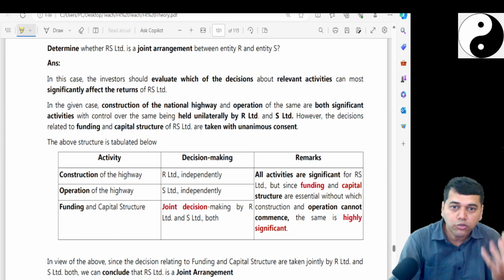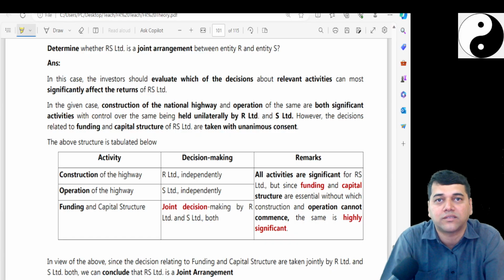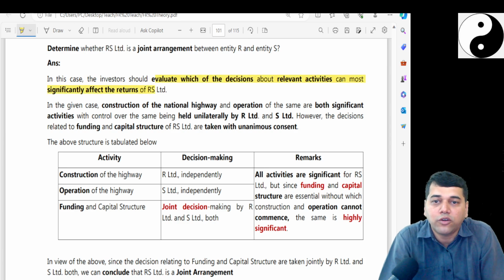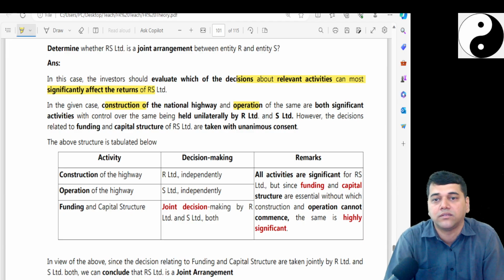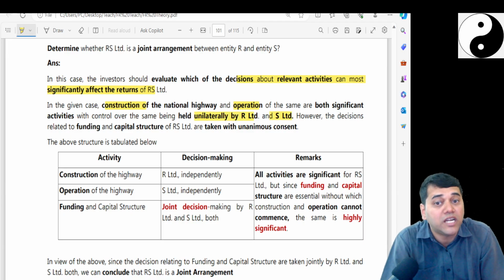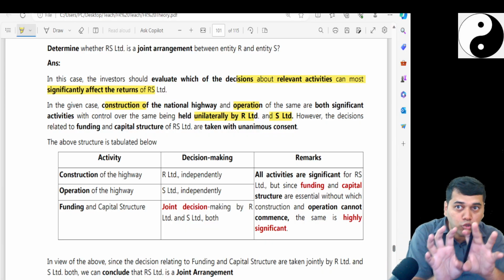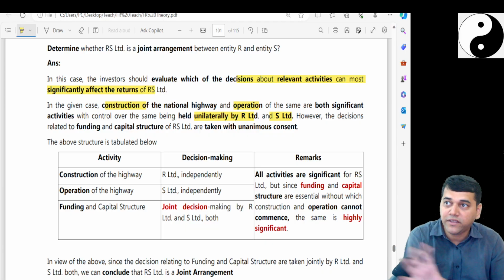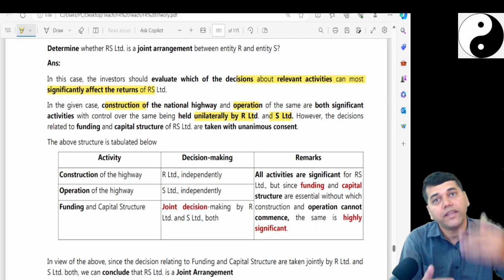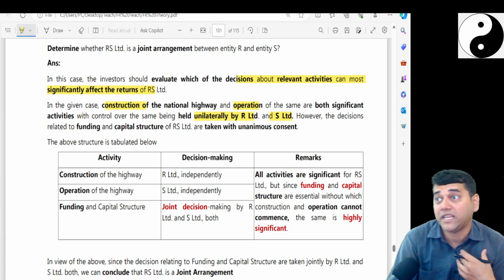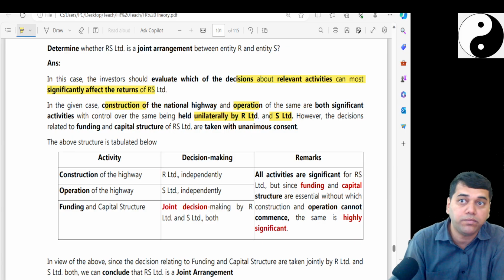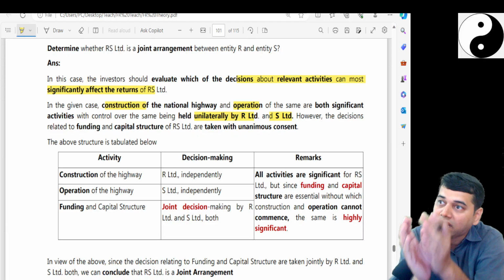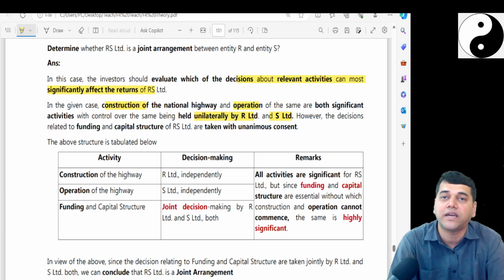See, one thing is going to the root and understanding why we classify it. In this case, you have to evaluate the decisions over the relevant activity. Construction and operations are both significant activities, but they are held unilaterally by S and R. If you had set up two different companies for one phase and the other phase, then again we have to evaluate what exactly the position is. Can I go and stop it? In construction, I am an NCI, but can I go and stop? If the answer is yes, then both R and S construction are joint arrangements only.